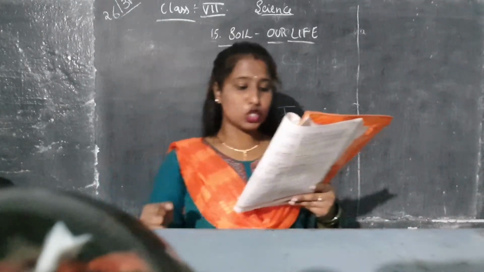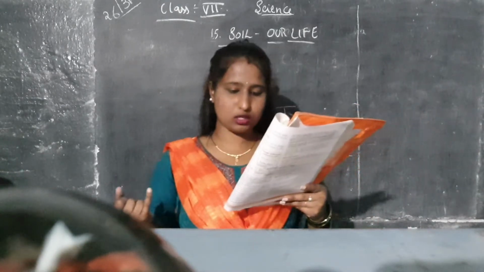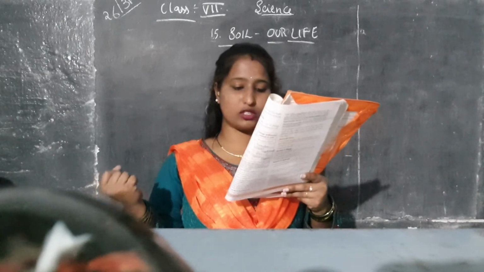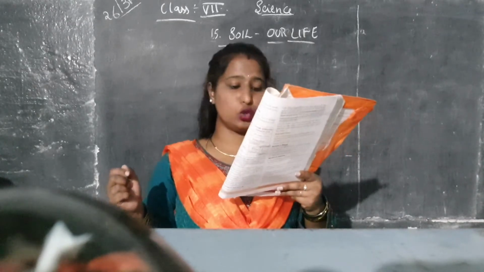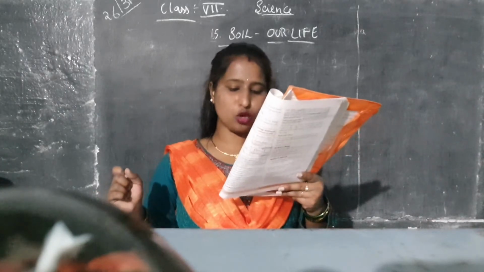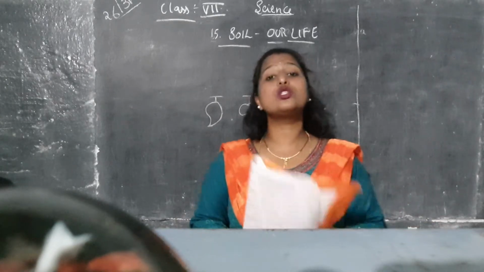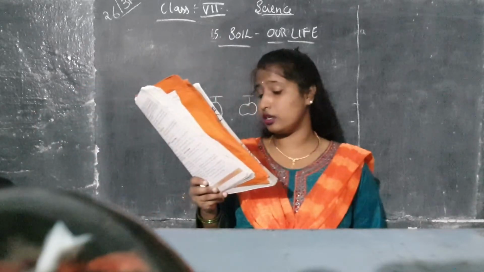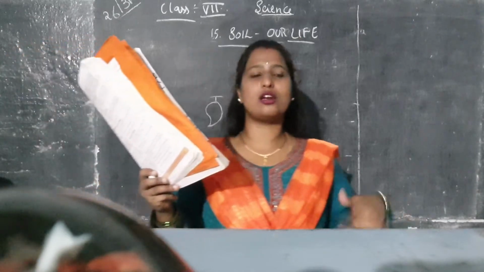You see, soil is the uppermost layer of the earth's crust. It is made of rocks and organic material called humus. It is one of the most important natural resources. It supports living organisms. We can use soil for different purposes in our daily life. Almost all things in our surroundings directly or indirectly depend on soil. So here soil is a very important part. It is used directly or indirectly around our surroundings.